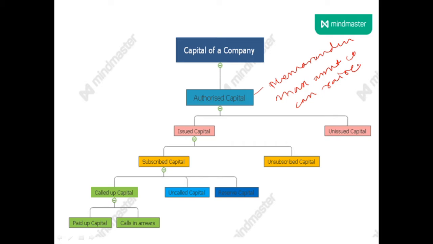If it is mentioned that 10 crore capital in memorandum of association under authorized capital, then only up to 10 crore rupees capital company can raise. Company cannot go beyond that. So this is the maximum amount of capital company can raise, and this amount is mentioned in memorandum of a company.